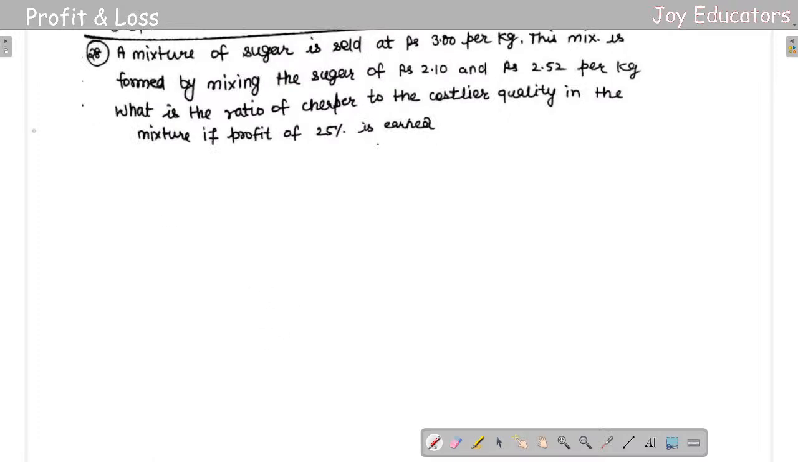28th question. A mixture of sugar is sold at 3 rupees per kg. The mixture is formed by mixing the sugar at 2.10 rupees and 2.52 rupees per kg. What is the ratio of the cheaper to the costlier quality in the mixture if the profit is 24% and 25% earned, he said. Simple question, nothing complicated, apply the logic.